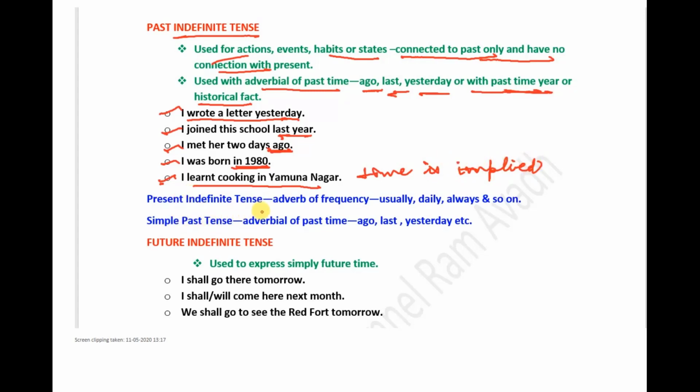Note that in present indefinite tense we use adverbs of frequency like usually, daily, always, and so on to show the repetition of an action, whereas in simple past we use adverbials of past time to show that the event or action is connected with past.